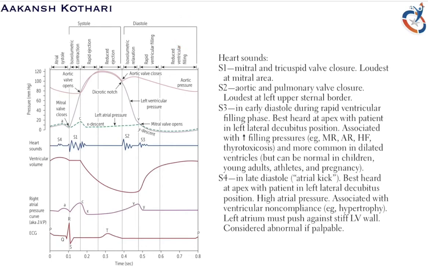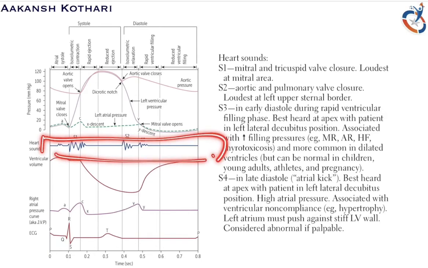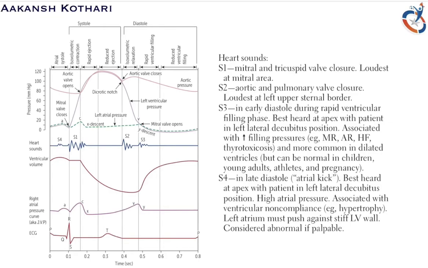In this graph, we also see a left ventricular pressure graph. Then there is jugular venous pressure. Then there is the ECG or EKG, and we see the heart sounds. In this module I will just discuss the heart sounds. Now there are primarily two types of heart sounds, S1 and S2. These are the normal heart sounds present.